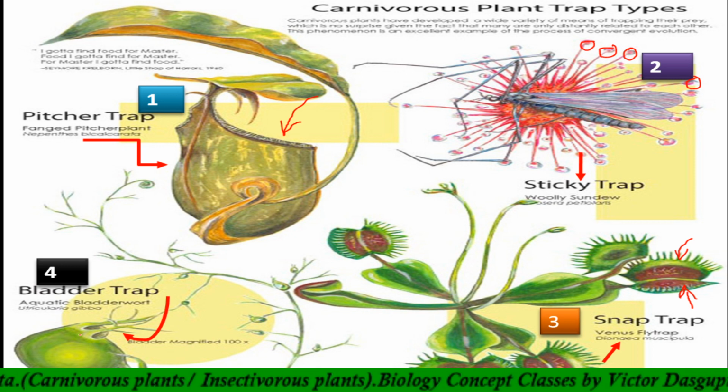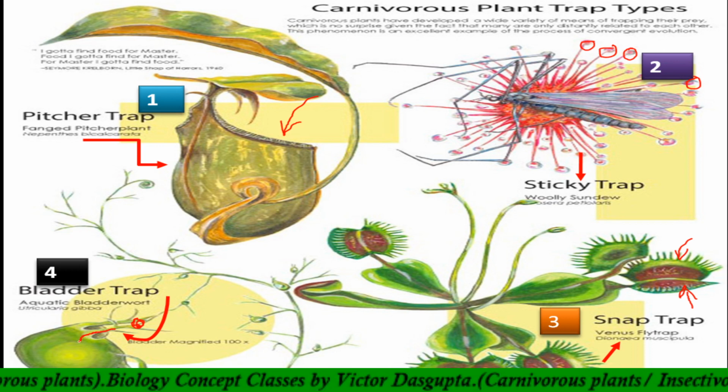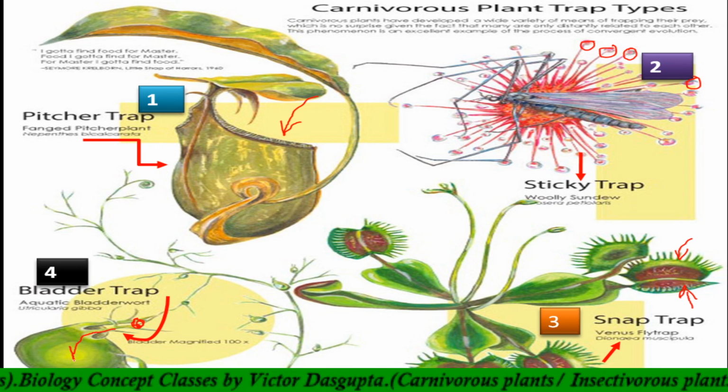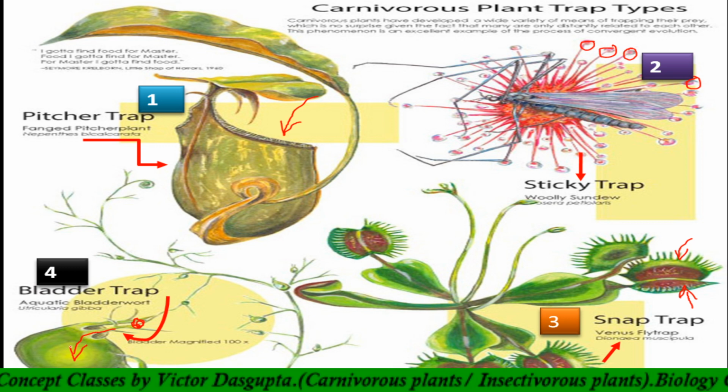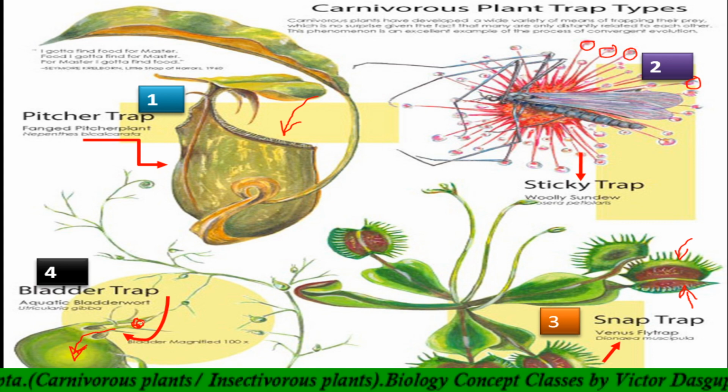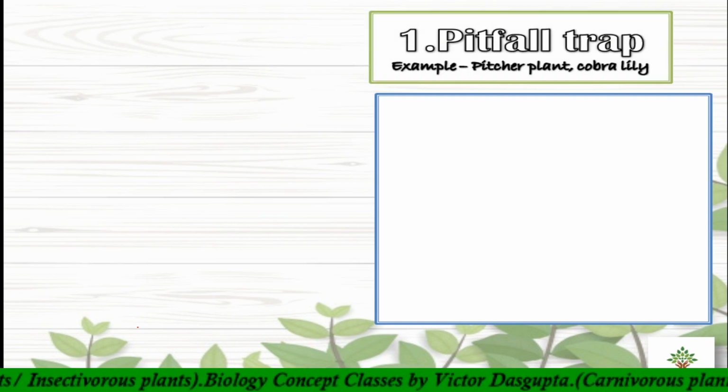Then the fourth one, this is the bladder trap. If a microorganism is there, it will enter. The bladder will create a vacuum by which the microorganism will enter inside, but it cannot escape. Okay, so one by one we will proceed.